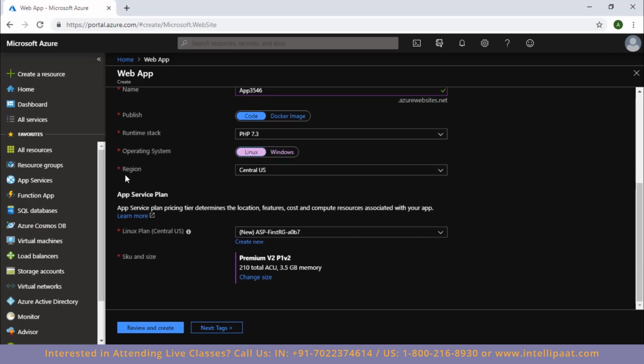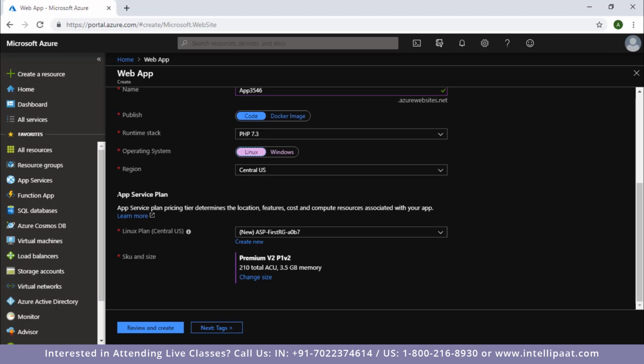After that comes this region part, wherein you can select the region for your resource. Now I'm going to keep it as default only, but you should know that the resource that you are going to deploy in your resource group does not have to be in the same region as your resource group. They can be in different regions. So right now I'm going to keep it as default.